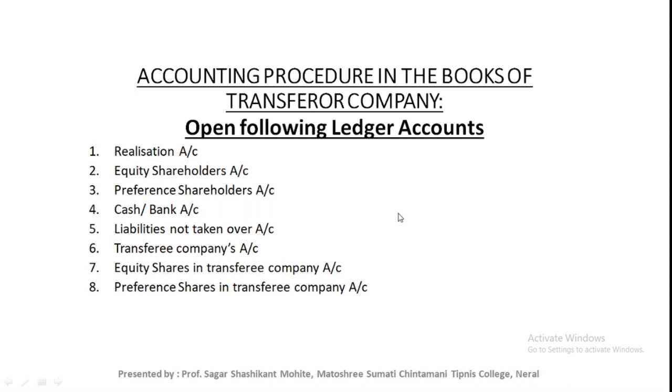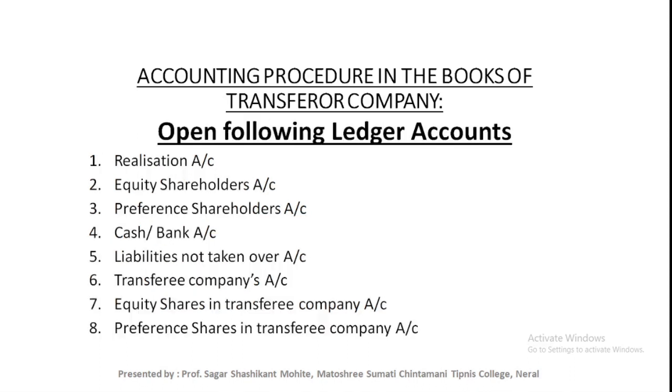Now let's see the accounting procedure in the books of transferor company, means old company. Old company, we need to dissolve or liquidate. For that we need to open these accounts.